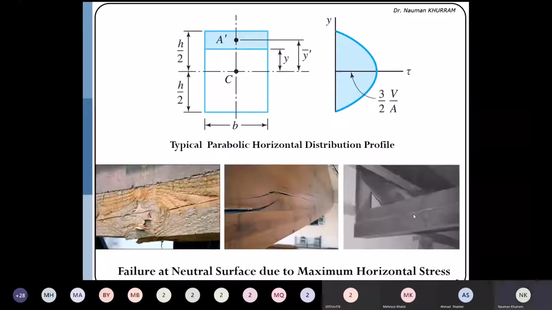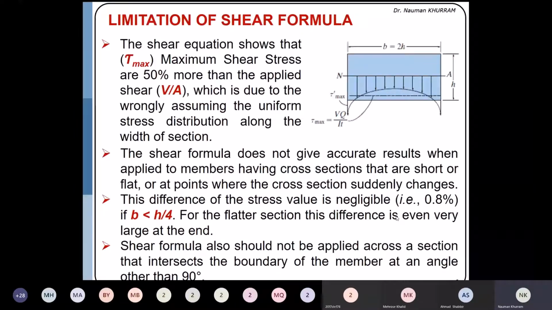So here I will just briefly explain, because we have already discussed it in detail in our theory classes. Actually, this parabolic profile is the actual distribution of the horizontal shear stress along the width. And here we are assuming that b is equal to 2 times the height of the section. The stresses are maximum at the edges and lesser in the center, because the interior elements are more confined. So we assume a uniform distribution of this stress.